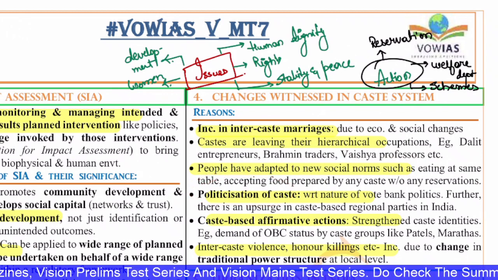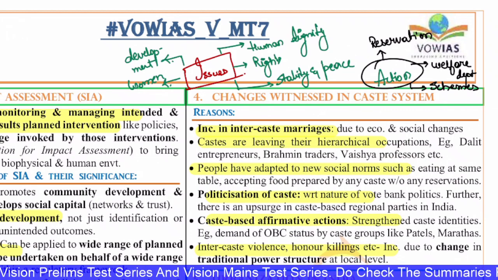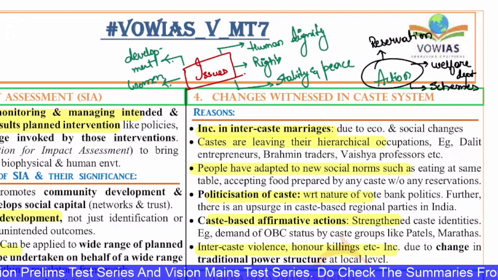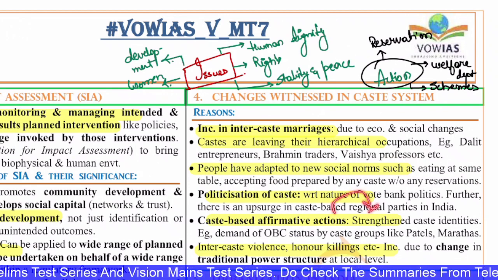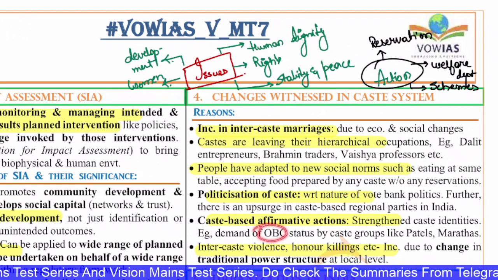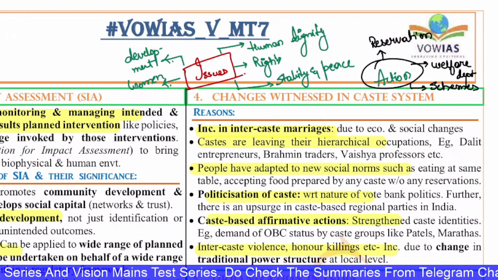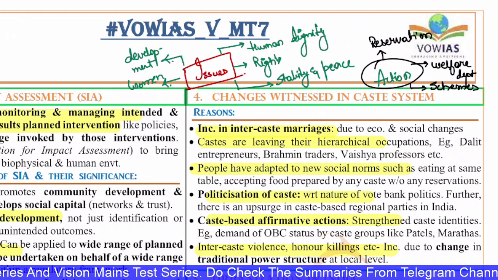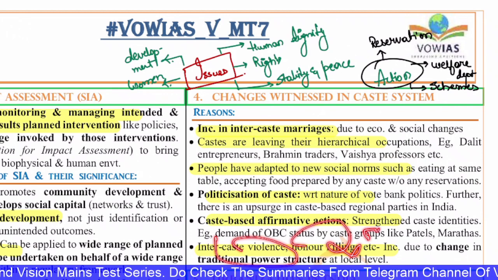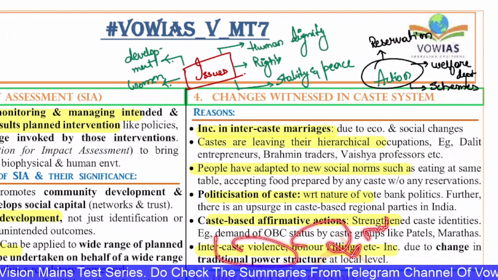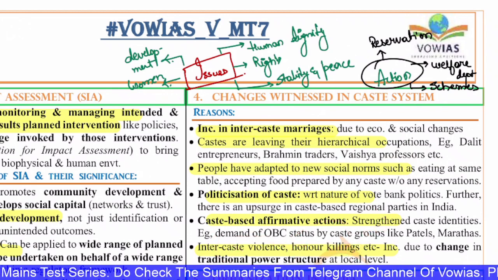Politicization of caste: we also see this in the nature of vote bank politics. Further, there is an upsurge in caste-based regional parties in India. Caste-based affirmative action strengthens caste identities. Example: the demand for OBC status by castes like Patel and Marathas. Intercaste violence, honor killings, etc. are also increasing due to the change in the traditional power structure at the local level. When the traditional power structure gets disturbed, the affluent people don't want these changes, so these kinds of things happen.